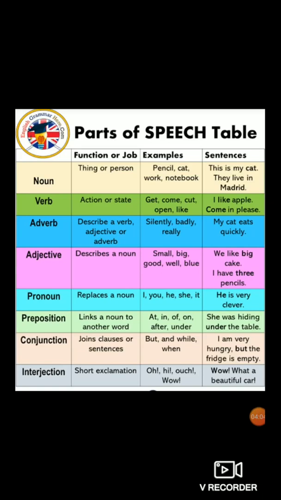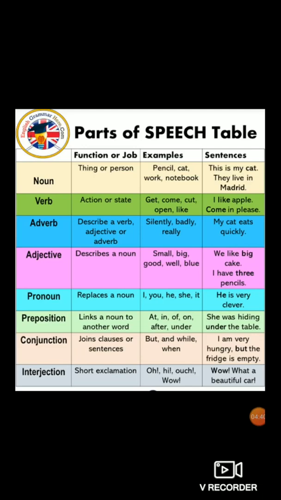Conjunction. Conjunction means it joins 2 words or 2 sentences. Conjunctions are joining words. And, but, while, when, because. These are examples of conjunctions. Sentences are given. I am very hungry, but the fridge is empty. These 2 sentences are joined by the conjunction. And what is conjunction here? But. But is the joining word. It is known as conjunction.